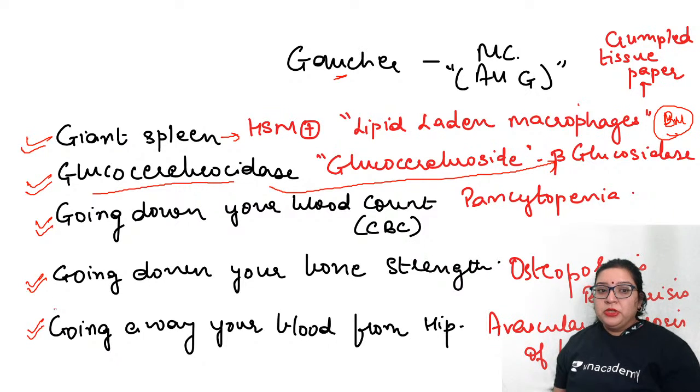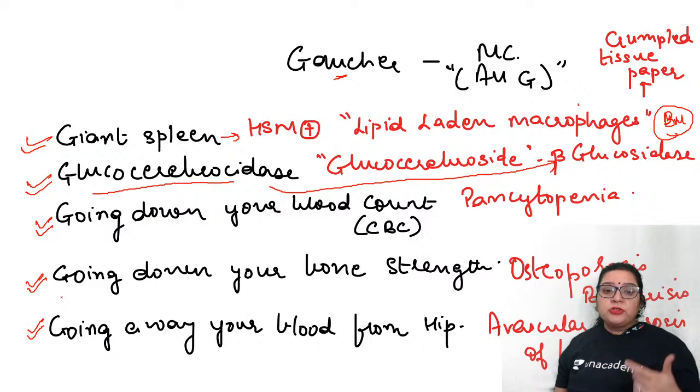Very simple. So what are the five things that we saw? First is the giant spleen. Second is the enzyme which is deficient, that is glucocerebrosidase. The other name is beta glucosidase. Then the third G was the blood count going down, that is pancytopenia. The fourth G was the bone strength going down, that is osteoporosis or bone crisis.